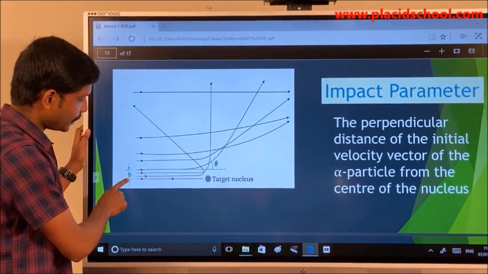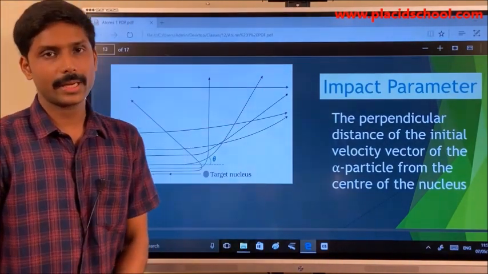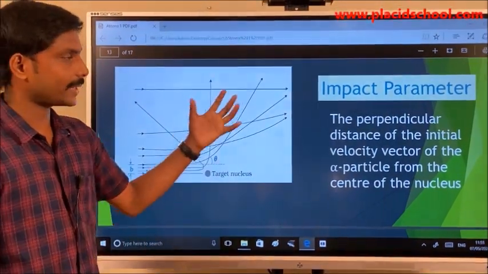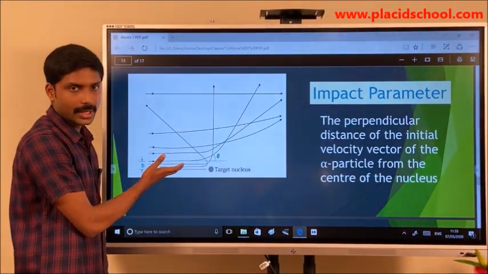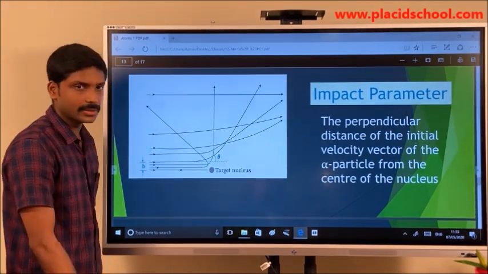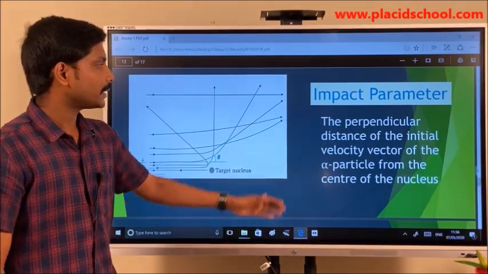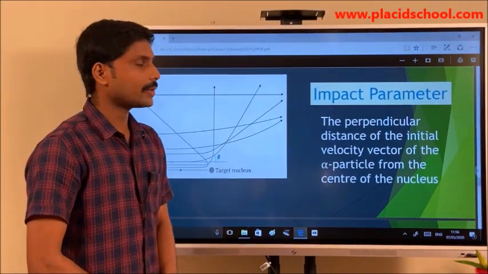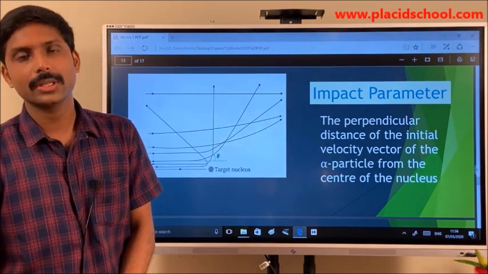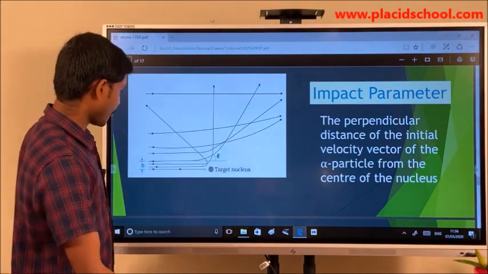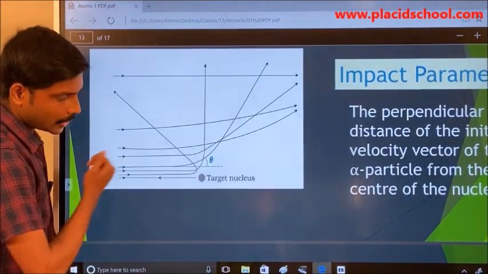Here you can see a term B, which is called the impact parameter. What is impact parameter? What is impact? Because of the target nuclei, there is some variation in the path of the alpha particle. It is creating some impact on the path of the alpha particle, and that is what is called the impact parameter. The perpendicular distance of the initial velocity vector of the alpha particle from the center of the nucleus is called the impact parameter. Observe that this particular alpha particle is moving towards the nucleus.